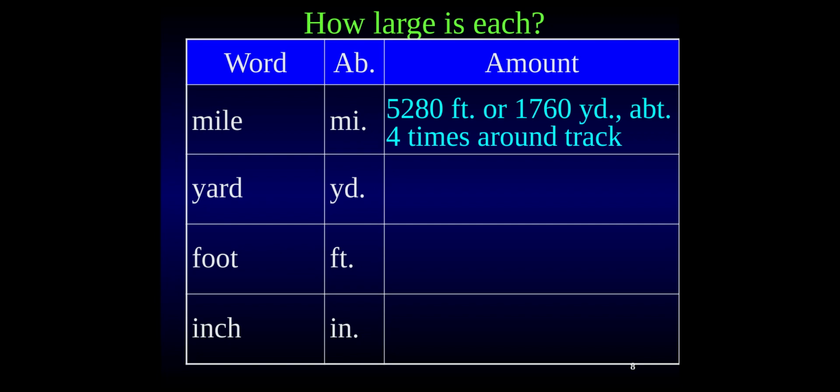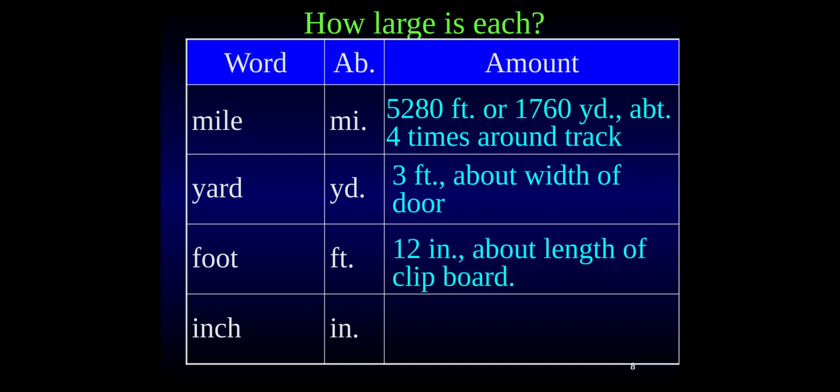So just like we talked about, a mile is the biggest unit of measurement: 5,280 feet or 4 times around a field. A yard is equal to 3 feet or about the width of a door. A foot is a ruler length equal to 12 inches and about the length of a clipboard. And then we have an inch, which is about the width of a quarter.